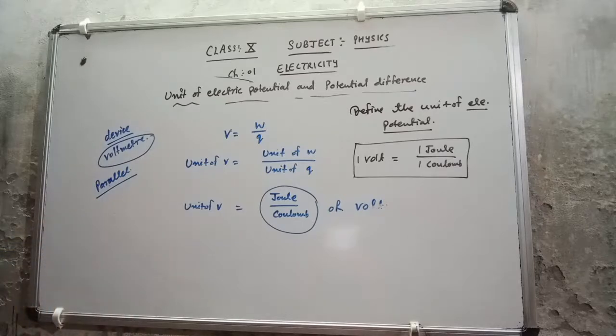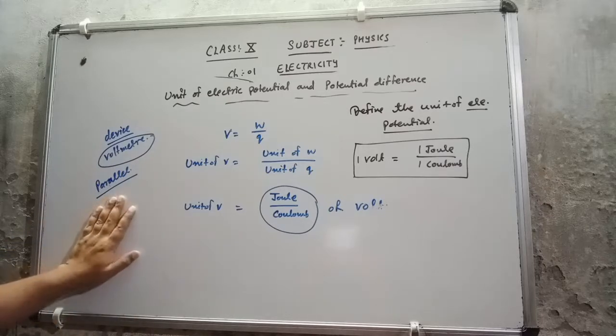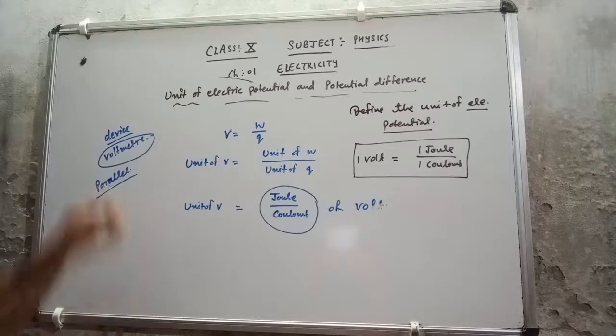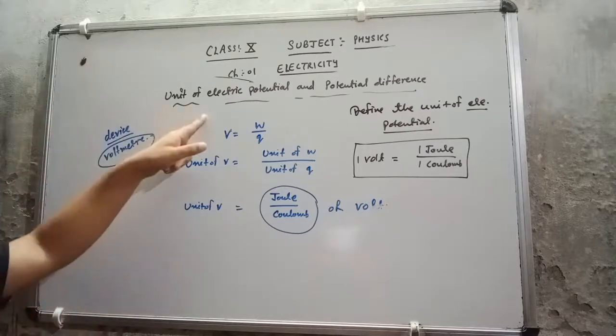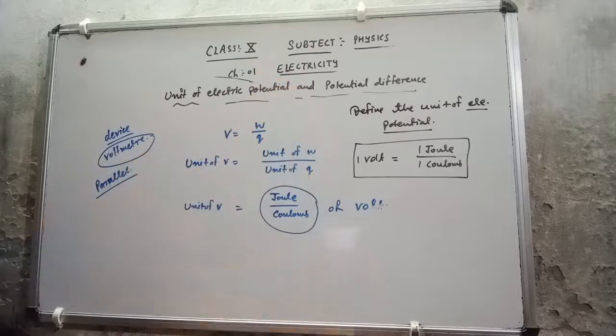If I make one circuit and want to use the voltmeter, it will always be connected in parallel. So I hope you have understood about electric charge, electric current, electric potential and potential difference.